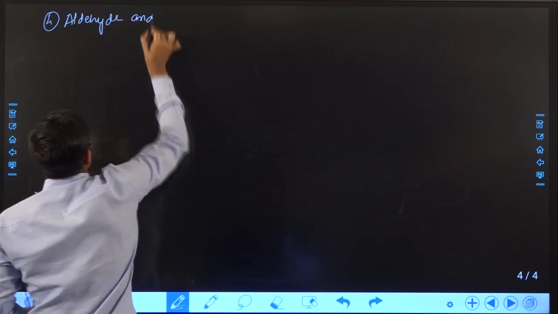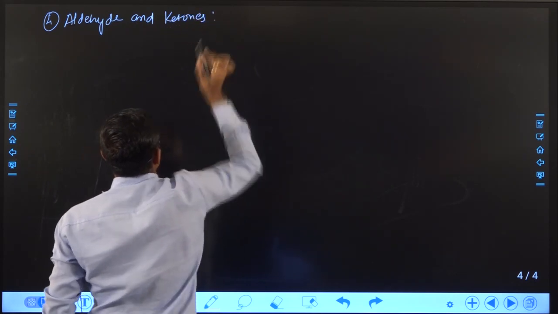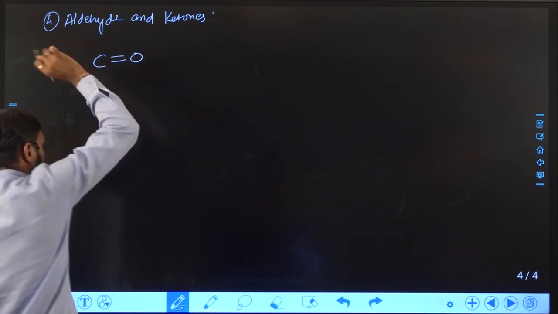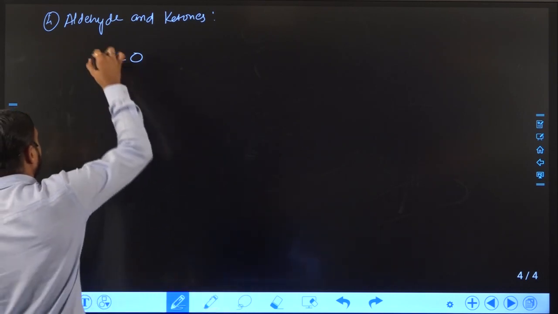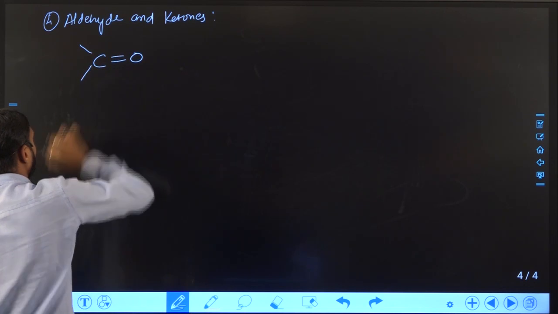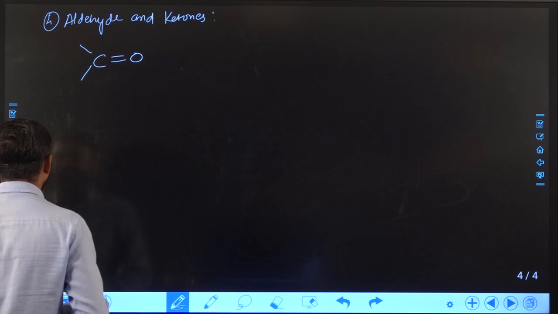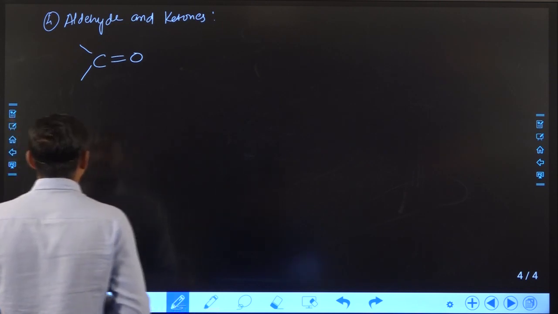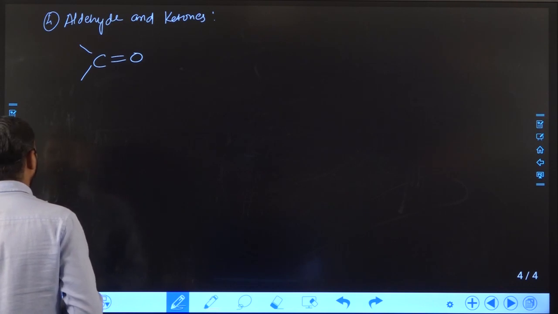In aldehydes and ketones this portion will be common, but the remaining part, where the other valency is satisfied, is with a different group. The common thing which can differentiate aldehyde and ketone is the group, that is, alkyl group and hydrogen.